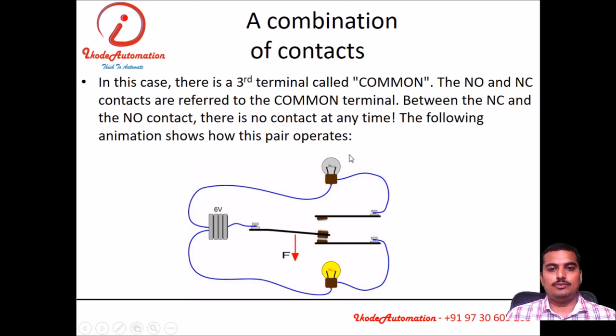With a combination of a normally open and a normally closed contact, at initial condition the load through the normally closed contact will be energized. As I give the supply to the coil, the NC becomes open and the NO becomes closed, and the load connected to the NO contact will be energized.